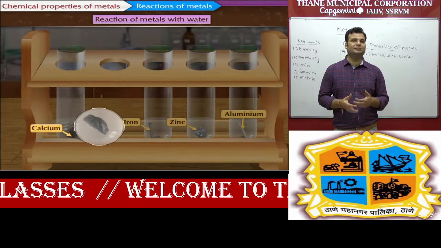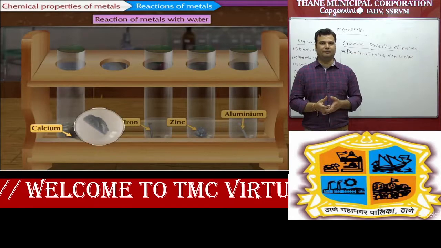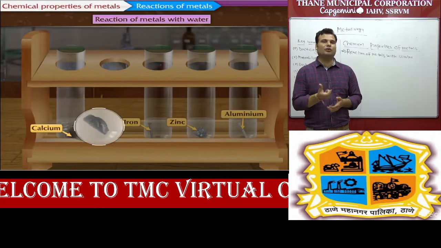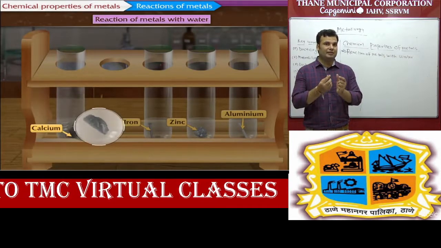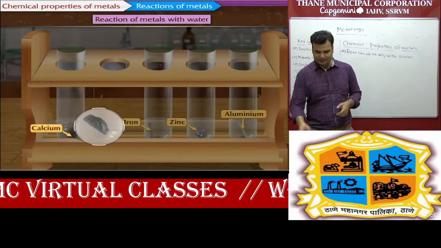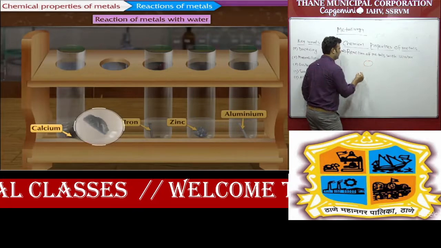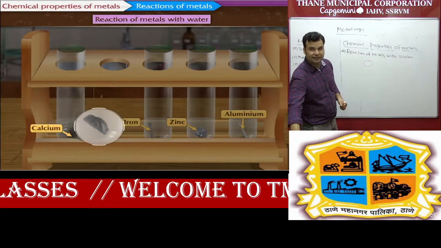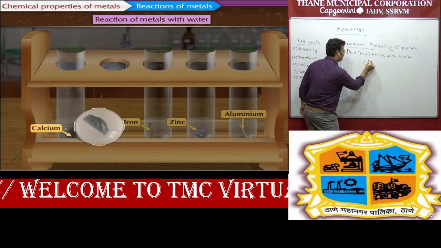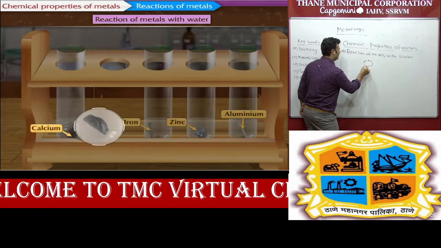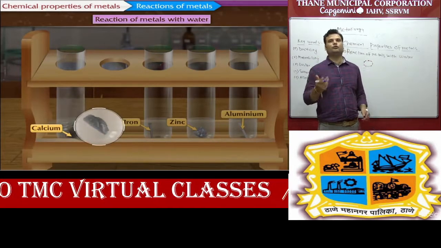less reactive, because calcium is less reactive, it releases hydrogen gas, but in very small quantity, and that hydrogen gas sticks on the surface of the calcium. That's why they form bubbles, and they stick on the surface of the calcium, so it will always float on the water.